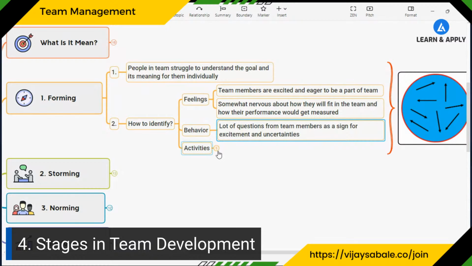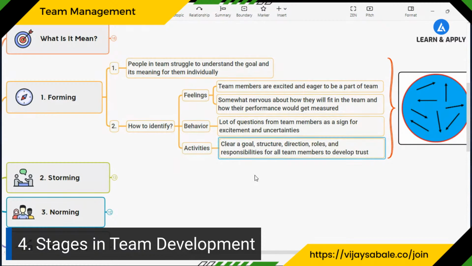Now, what activities should you carry out as the leader or as the coach? You must have a clear goal, and you also need to communicate that to your entire team. The structure, direction, roles and responsibilities that every team member has need to be explained or clarified, right? So this is the first stage.